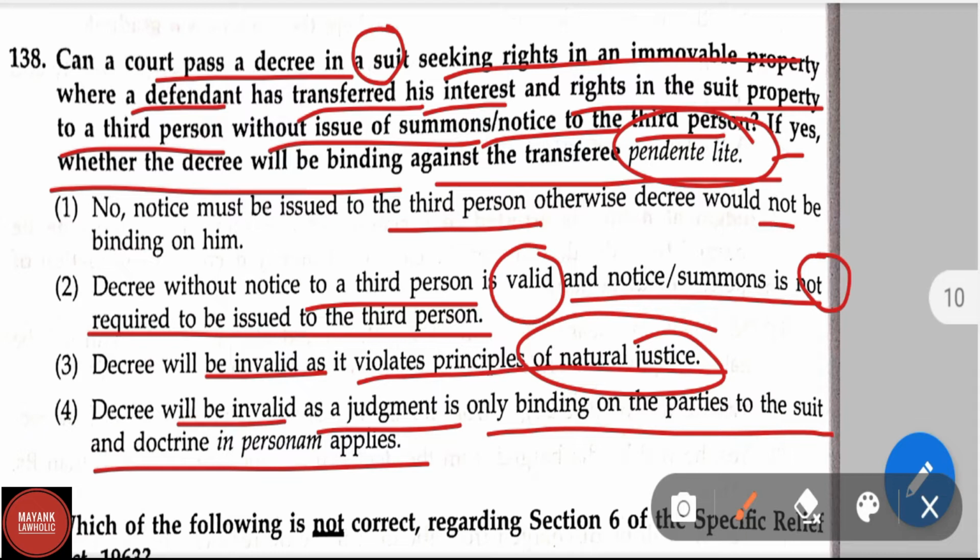The correct answer for question number 138 is option 2, decree without notice to a third person is valid and notice or summons is not required to be issued to the third person. This is the right answer.